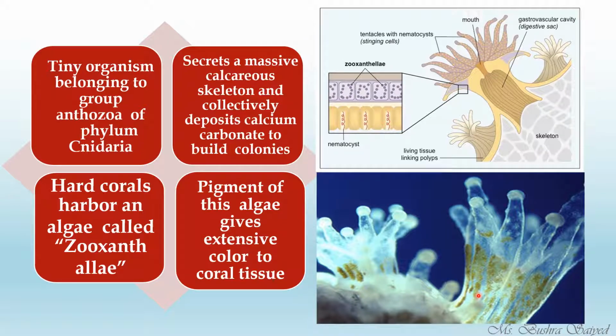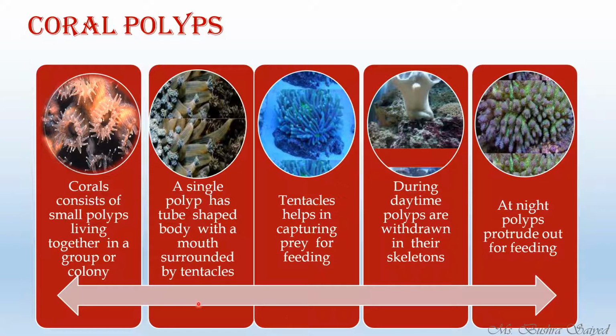See, in real life it looks like this green structure. If you see, this is the zooxanthellae algae. Okay, now coming towards the coral polyps. We have already seen that corals consist of small polyps living together in a colony. A single polyp is a tube-like structure with a mouth, surrounded by small tentacles. The tentacles help them to capture prey. So whatever their food is, it will be captured with the help of these tentacles.